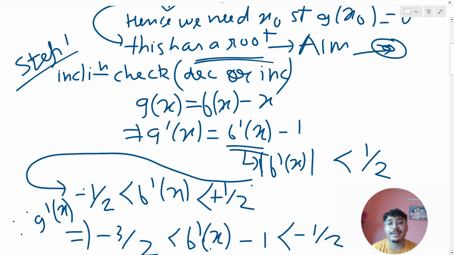Step 1, we check the inclination. That is, whether the function is increasing or decreasing. Here, whenever I say function, we are talking about g of x. That's my made up function. My real function is obviously f of x, but I am talking here about my made up function. So my g of x is equal to f of x minus x.